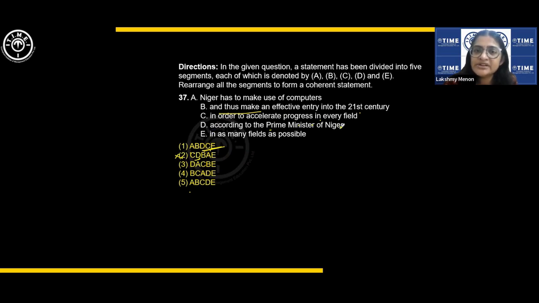According to the Prime Minister of Niger, Niger has to make use of computers. It's a bit of repetition, but that is okay. Make use of computers in order to accelerate progress in every field and thus make an effective entry into the 21st century in as many fields as possible.